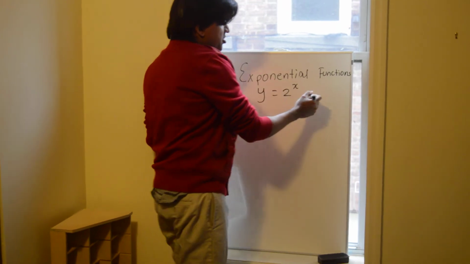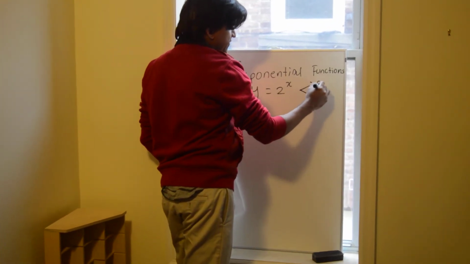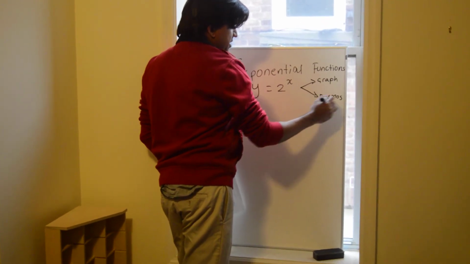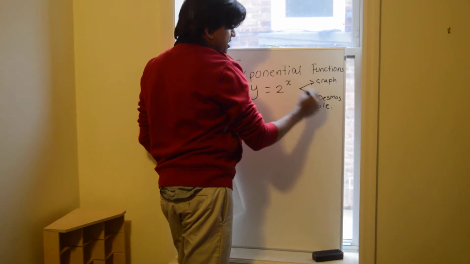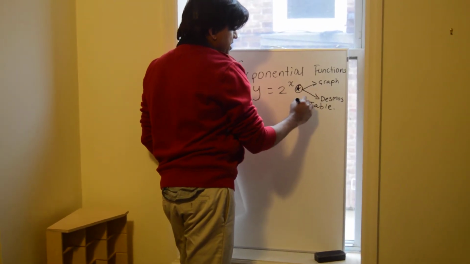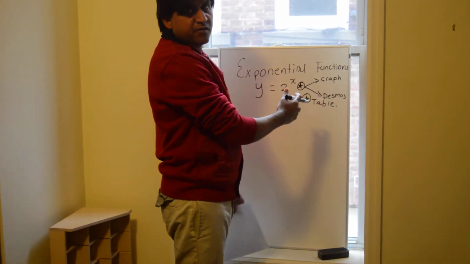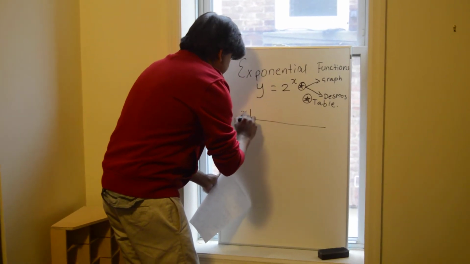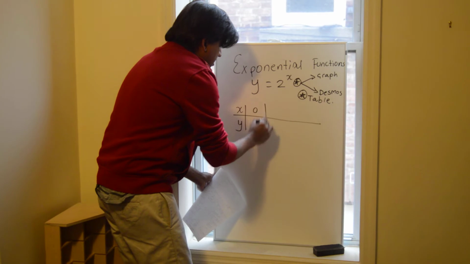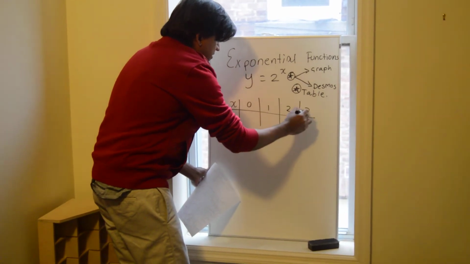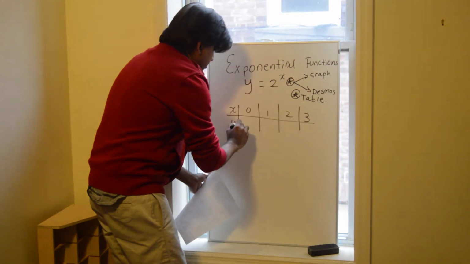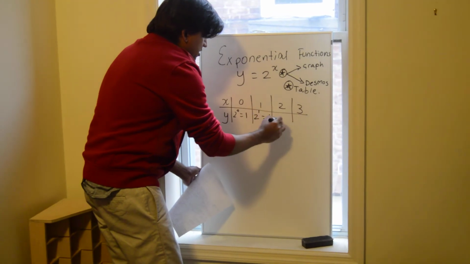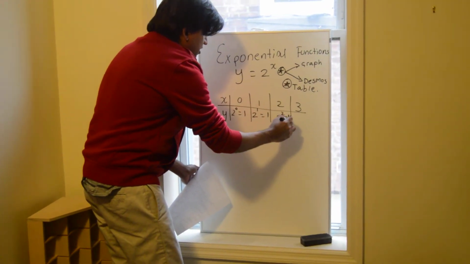Now again, use your graph or Desmos to get your graphical representation and also the table. So we are doing the same thing over and over again. If you notice, we've been doing this for months now, how to plot a graph, how to use Desmos, how to get our table. So if we were to plot this graph, let's say if I take values for x as 0, 1, 2, 3, 2 to the power 0 is 1, 2 to the power 1 is 2, 2 to the power 2 is 4, 2 to the power 3